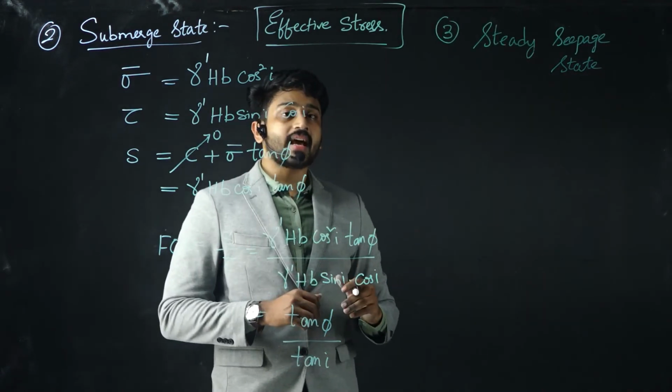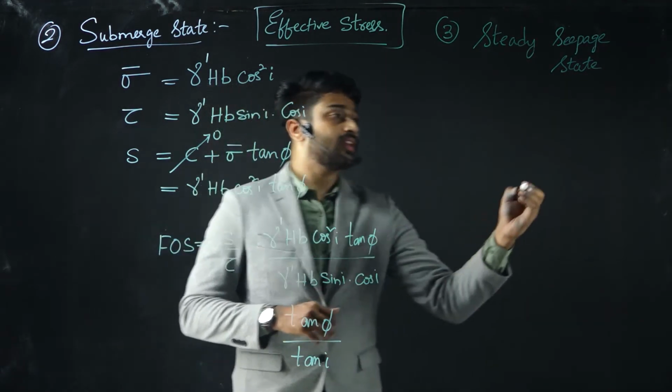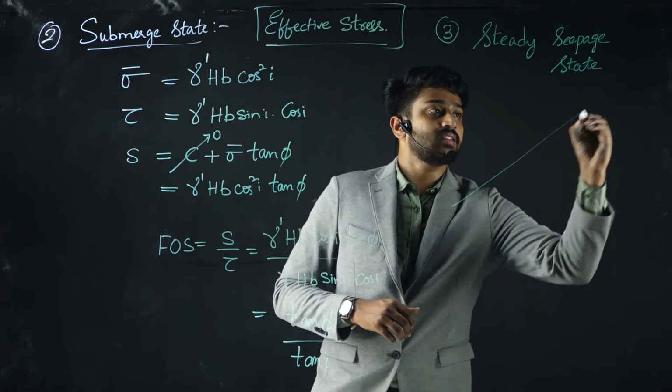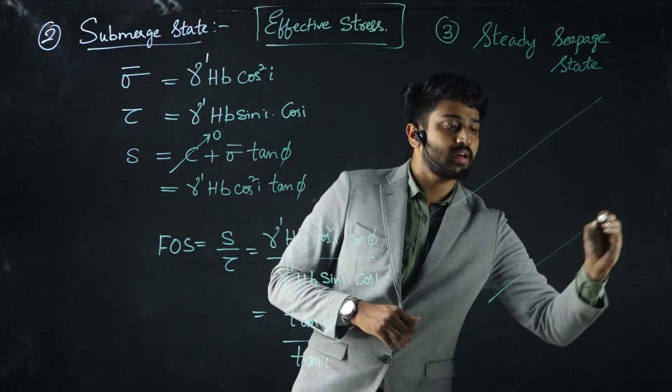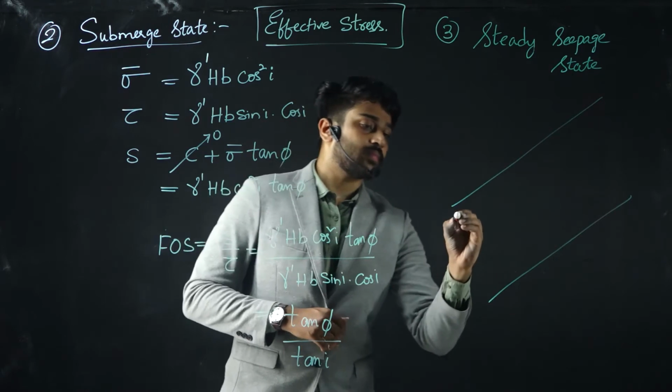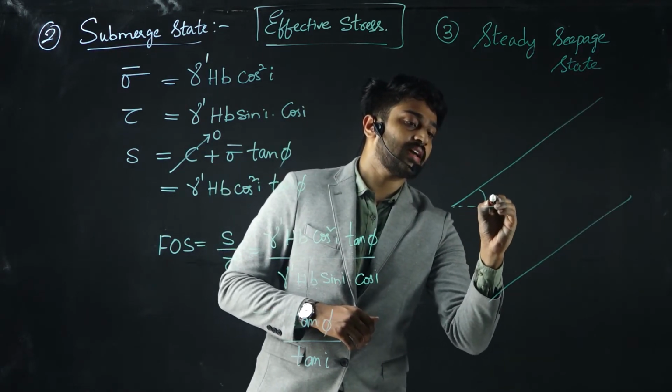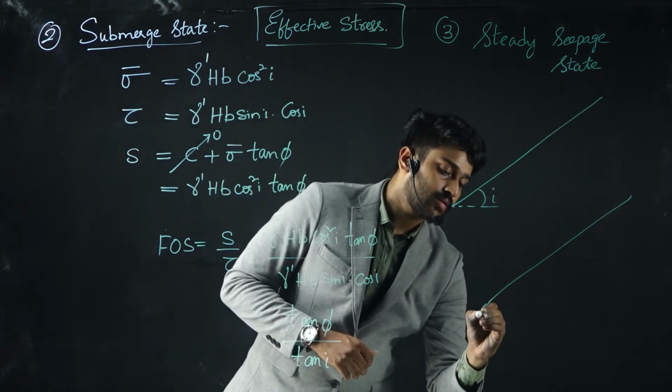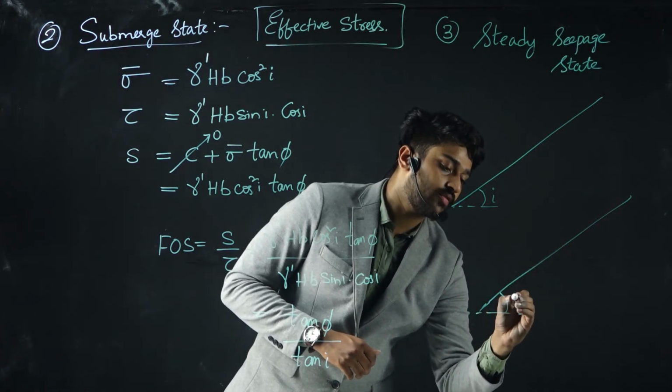Now let us draw the diagram once again. Imagine this is a sloping ground which is inclined at an angle of i. This is also inclined at an angle of i.